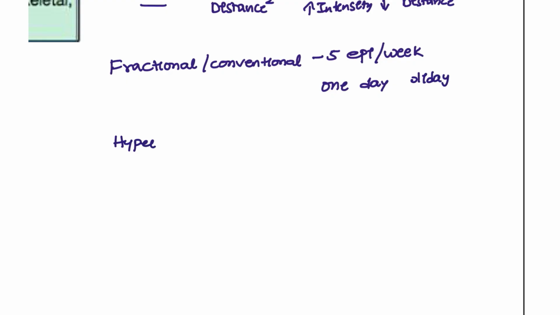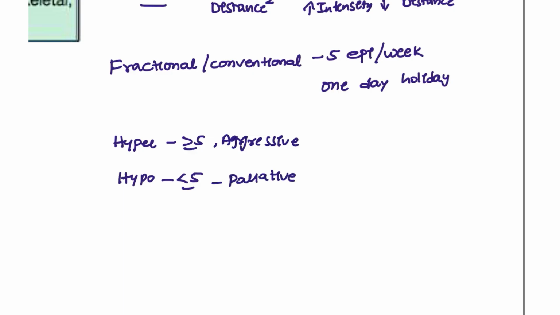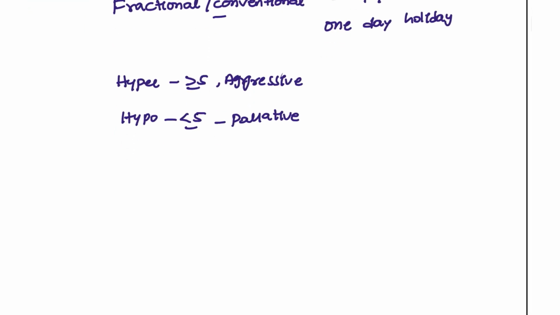The other ones are hyper and hypo. Hyper means more than 5 sessions, hypo means less than 5 sessions. So hyper we use for aggressive tumors, right? The more aggressive the tumor, the more aggressive the therapy needed. And hypo is used for palliative treatments, for example in older patients. For example, prostate cancer at 70 plus years, we can't ask the patient to have conventional fractionated therapy because there would be more side effects for these patients. That is how we use the hyper and hypo regimens for these patients.